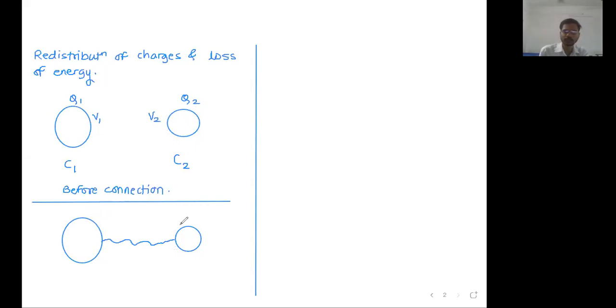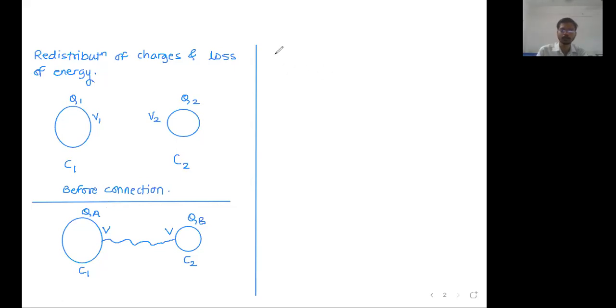Now the charge on the first conductor and second conductor will get modified. Charge will keep on flowing between these two conductors until the potential of the first conductor and the potential of the second conductor become equal. So the potential of the first conductor will become V, the potential of the second conductor will also become V. Now the charge on the first conductor will become QA, charge on the second conductor will become QB. The capacity of the first conductor will remain as it is because dimensions have not been changed, and the capacity of the second conductor also will remain the same. But potential and charges will modify.